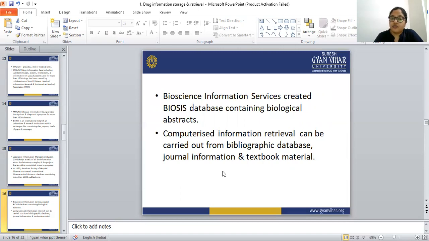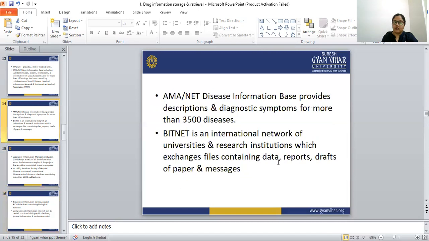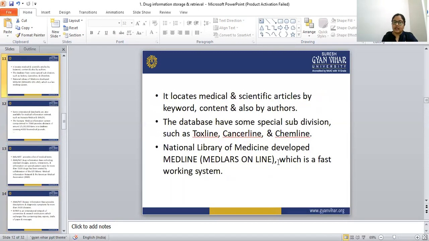And computerized information retrieval can be carried out from the bibliographic database, journal information, and textbook material. So these all are the databases available, and each of the databases is different from the others.